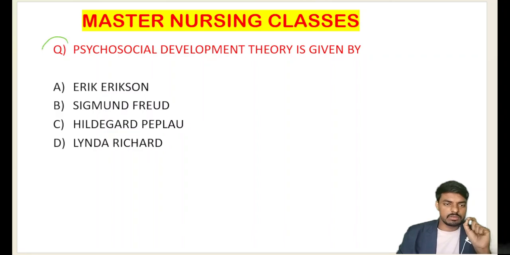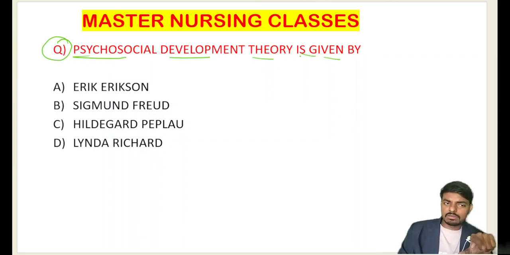Here is your next question. Psychosocial developmental theory is given by. Very importantly, students, from these two discussed concepts, definitely one question will come. Nearly 10 questions I have told in these two questions, and definitely two will come in your exam. So the next question is like this. Read the question carefully and try to answer.